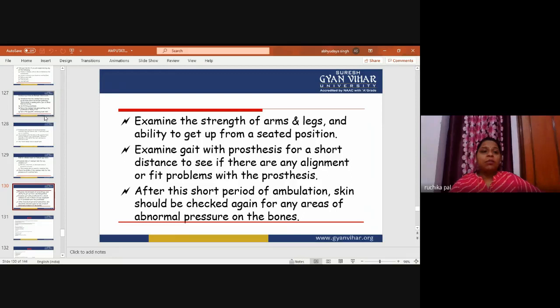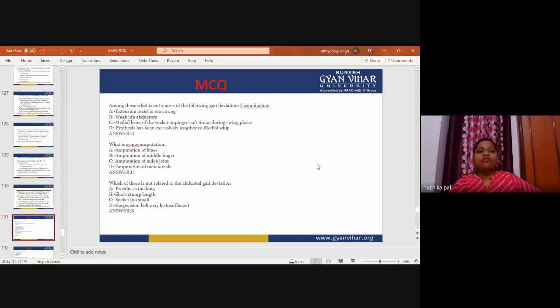Now, this is about gait training and the prosthetic stage. We will go for multiple choice questions to evaluate how much we have studied. Among these, which is not a source of the following gait deviation: circumduction?